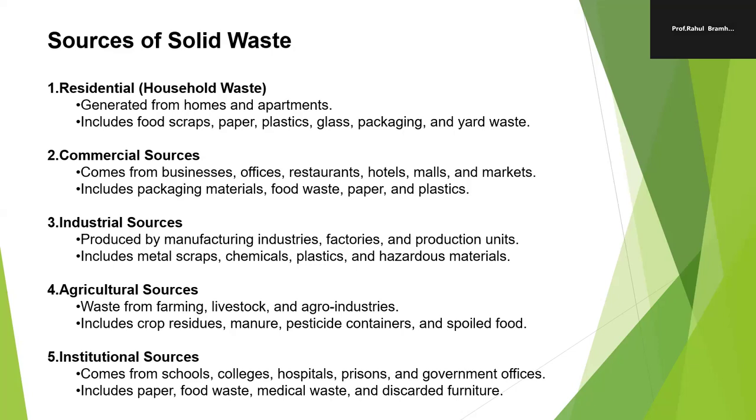It is basically produced by manufacturing industries, factories and production units, including metal scrap, chemicals, plastics and hazardous material. So this is industrial source.